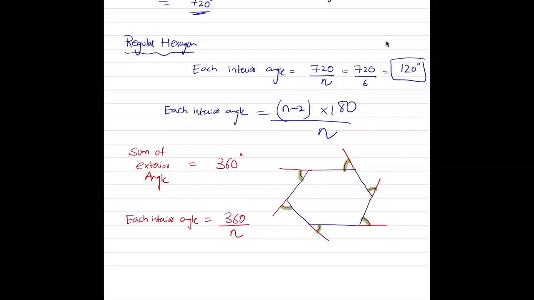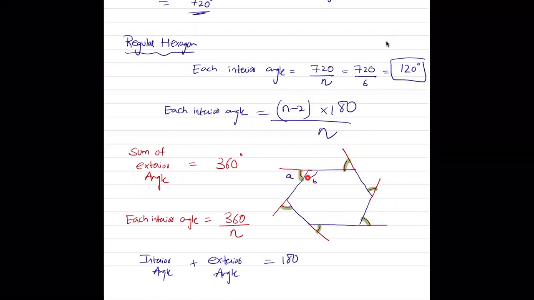Yes sir. Also remember this, that the interior angle and the exterior angle always make up 180 degrees. If this is A and this is B, in a polygon, interior angle plus exterior angle always equals 180, because a straight line angle is formed.